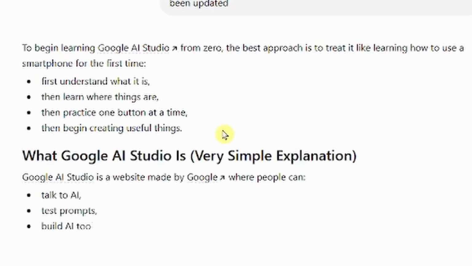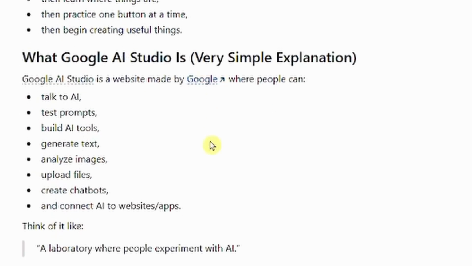So to begin learning Google AI Studio, you saw how I explained very well so that ChatGPT will be able to generate what we want it to generate. So let's go ahead. To begin learning Google AI Studio from zero, the best approach is to treat it like learning how to use a smartphone for the first time. So first understand what it is, then learn where things are, then practice one button at a time, then begin creating useful things.